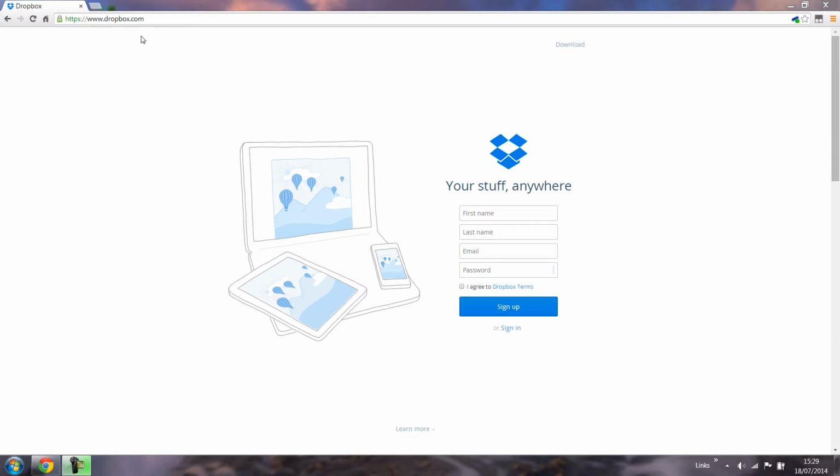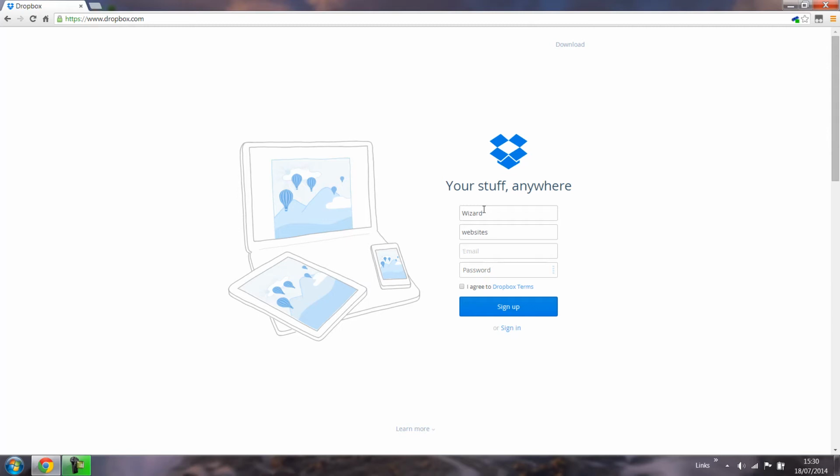First of all, if you navigate to www.dropbox.com and click sign up, once you've done that, you'll be taken to this screen here where you can enter your information and sign up.